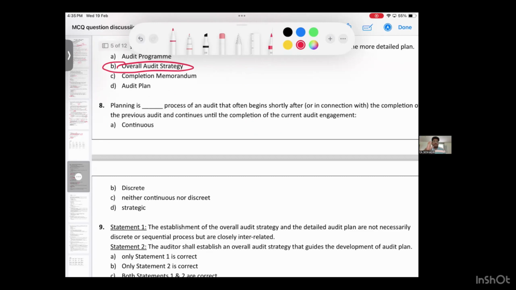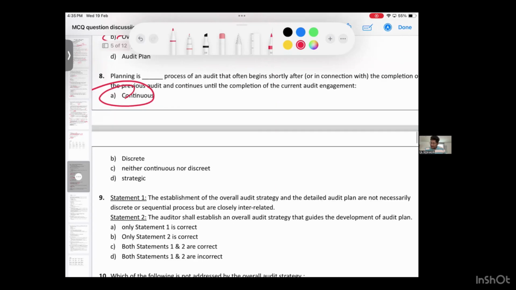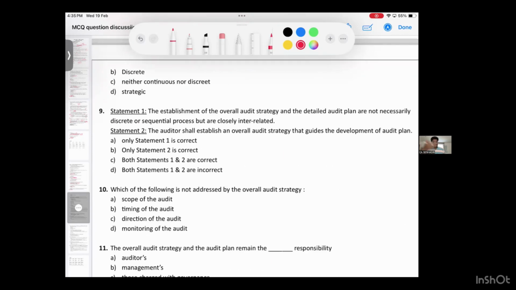Planning is a dash process. Answer, continuous process, not a discrete. Option A. Ninth question. Which of the statements is correct? Let's see. Statement number 1, establishment of overall audit strategy and the detailed audit plan are not necessarily discrete or sequential process but are closely interrelated. This is correct. Statement 2, because it is interrelated but not discrete. What does that mean? Discrete means separate. Is it separate? No, it is continuous. Statement 2, the auditor shall establish an overall audit strategy that guides the development of audit plan. Answer is true. My answer, both are correct.